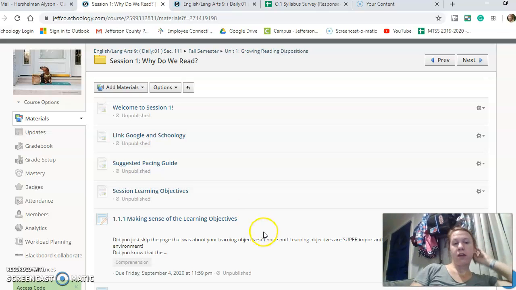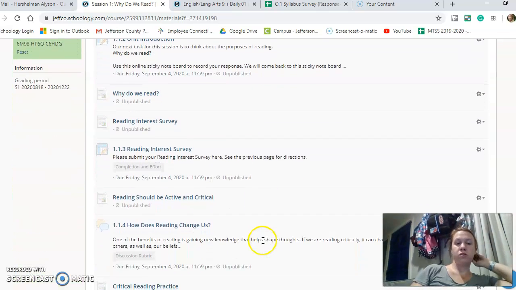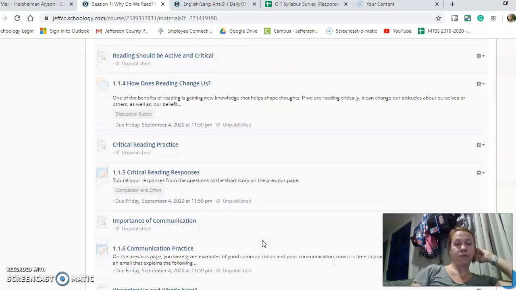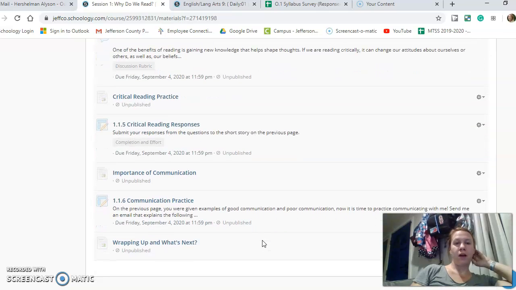So just make sure that you are looking at all of the pages when you are going through a session. That way you don't miss anything. I promise I don't put anything in there that you don't need.